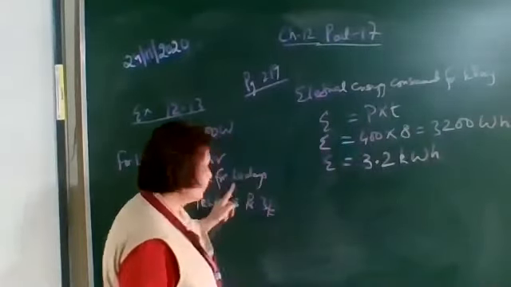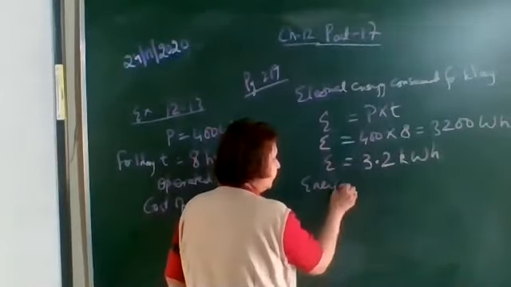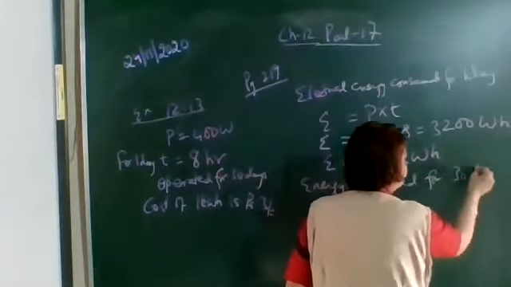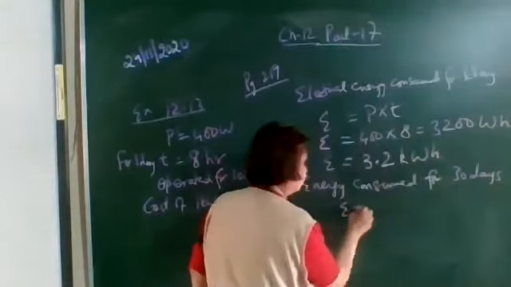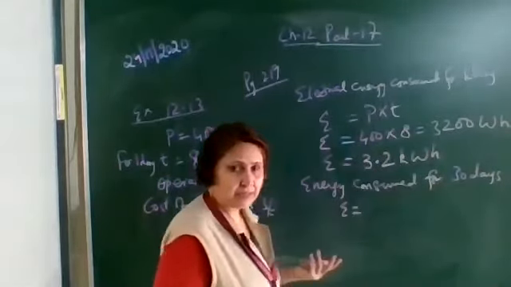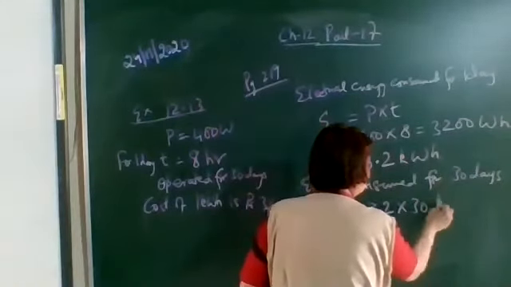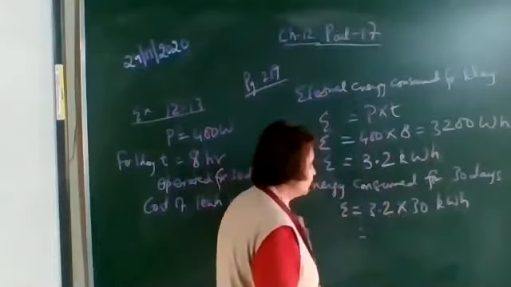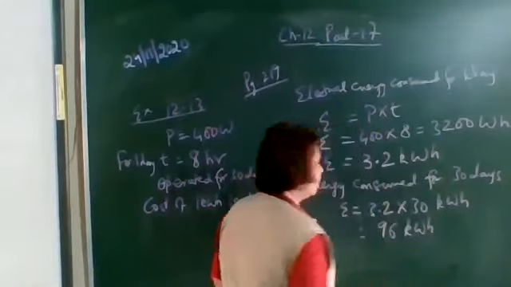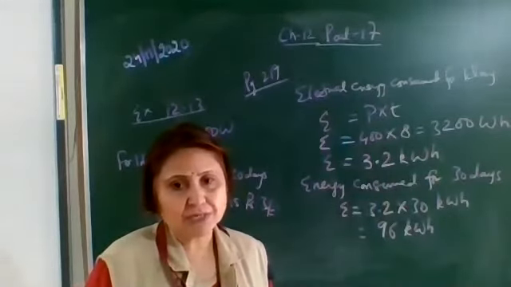Okay, now it is not only used for one day, for how many days is it used? 30 days. So the energy consumed for 30 days is, for one day multiplied by 30, you will get the energy consumed. For one day it is 3.2 into 30 kilowatt hour, which is equal to 96 kilowatt hour. So the electrical energy consumed for 30 days is 96 kilowatt hour.